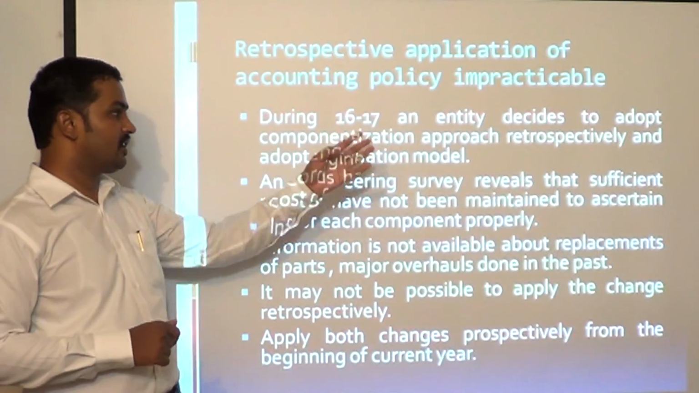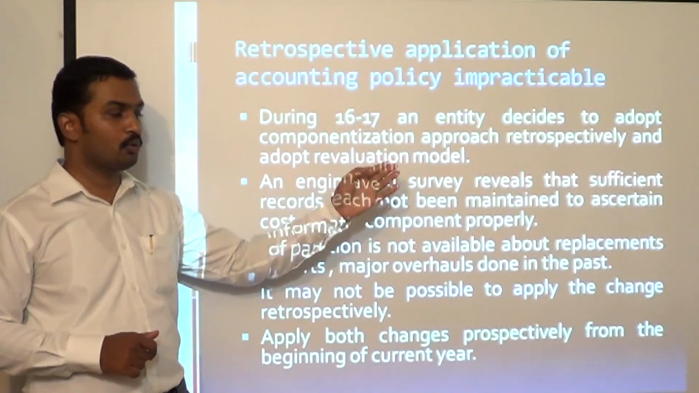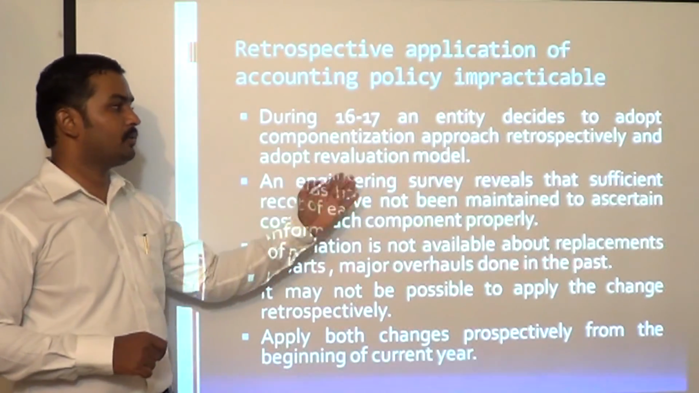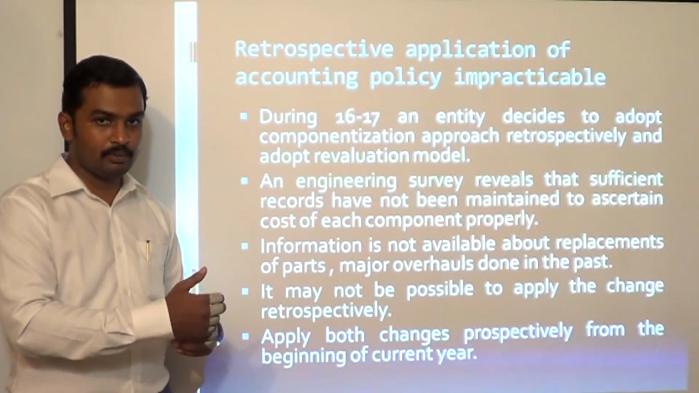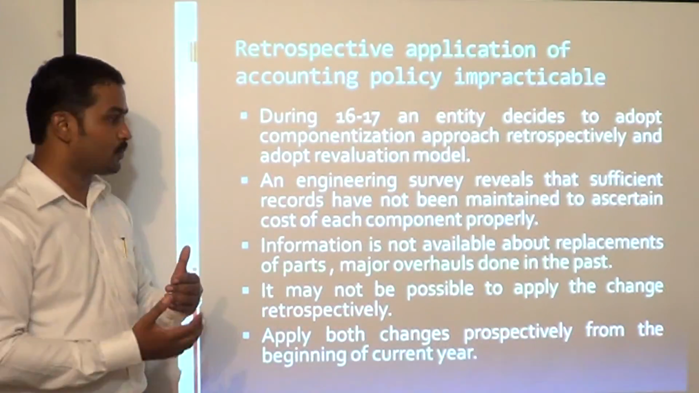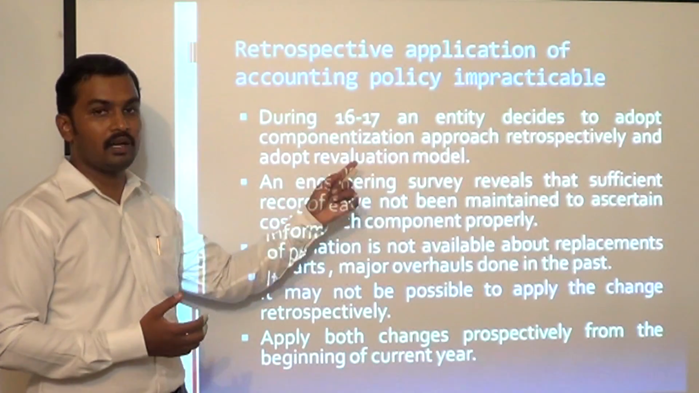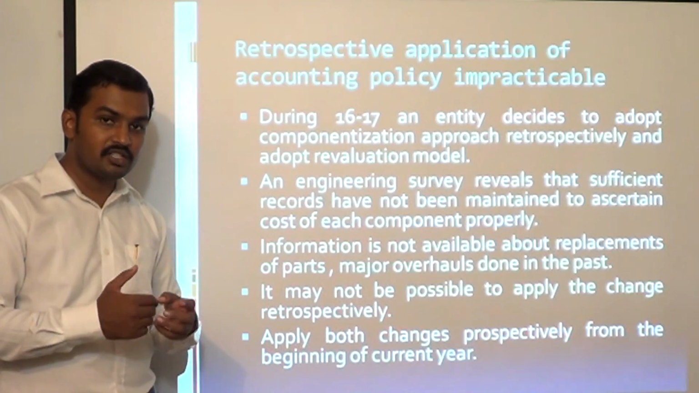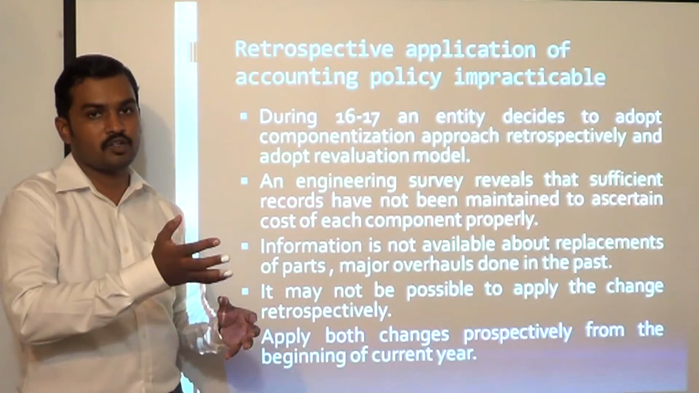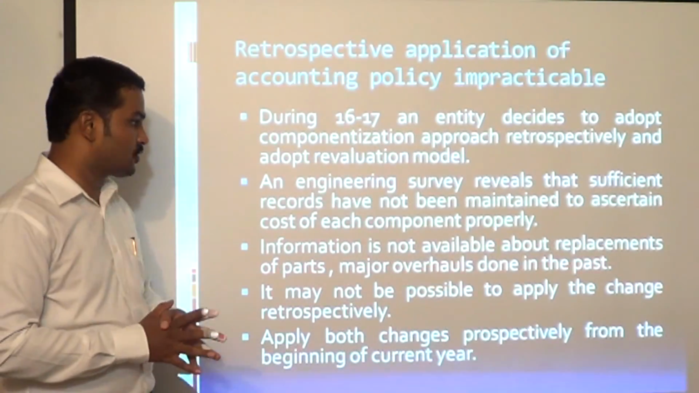During 16-17, the entity decides to adopt componentization approach retrospectively and adopt revaluation model. So if you go for componentization, it is a change in accounting policy, okay, and you have to apply it retrospectively, and the entity also decided to adopt revaluation model. Revaluation you can adopt prospectively, but componentization, if you have decided to do, you have to apply it retrospectively. But let us see what actually happened.